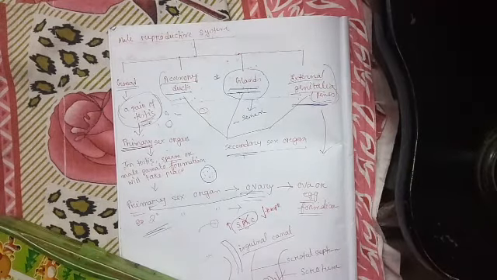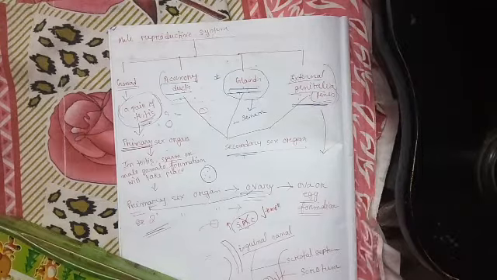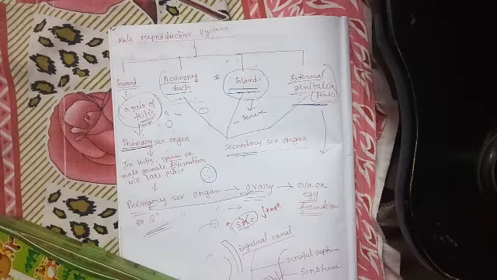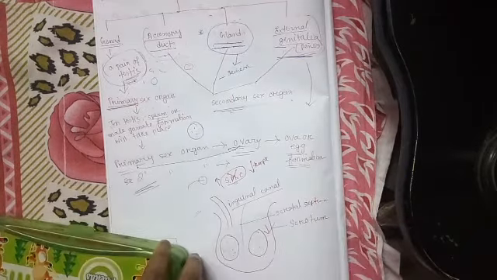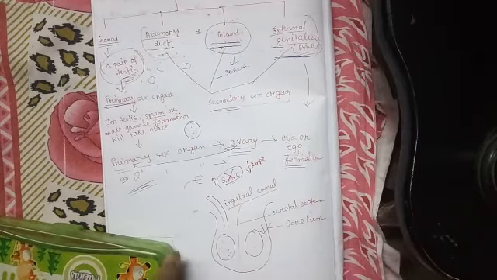Now we will discuss the structure of the male reproductive system. The first structure we have to study in the male reproductive system is the scrotum. Look at here.